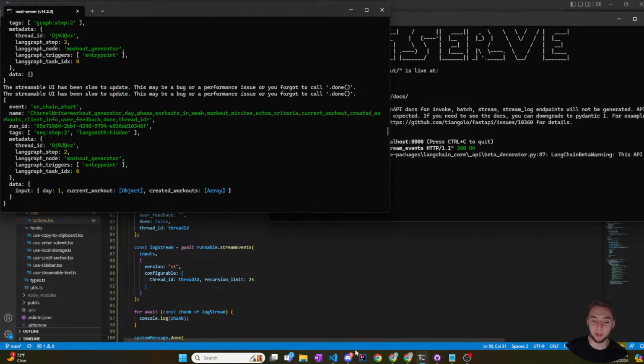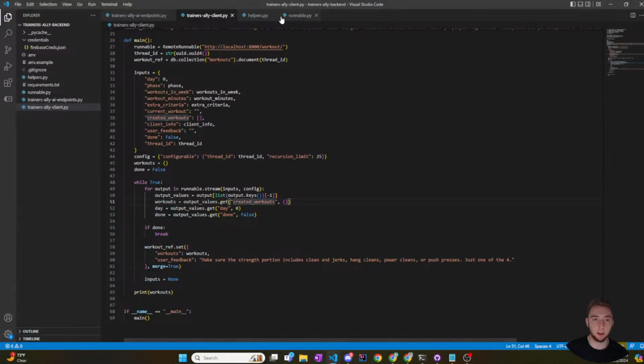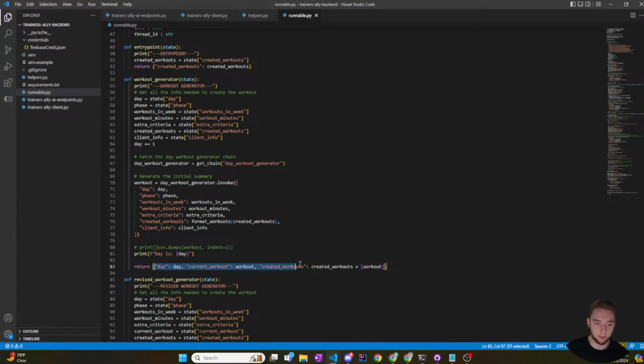But this is so much different than the Python UI. But I can see here that in the data, it is outputting what I would expect, because when I generate a workout, let me go back to my graph code here. When I go to my runnable, the workout generator, it updates the day, the current workout, and the list of created workouts.